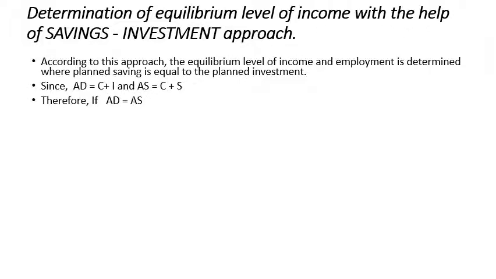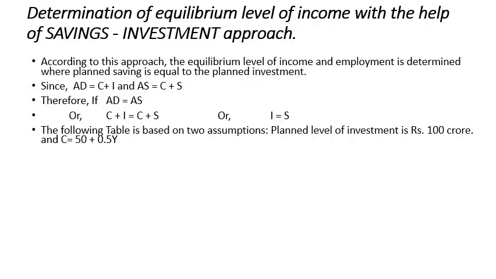If we equate aggregate demand and aggregate supply for equilibrium, we will find C plus I is equal to C plus S, and on both sides C is common, so what we have is investment is equal to savings. So under the savings and investment approach, the economy will get equilibrium when savings is equal to investment. I am taking the previous example, where the consumption function is similar, that is C is equal to 50 plus 0.5Y, and autonomous investment is equal to 100 crore.